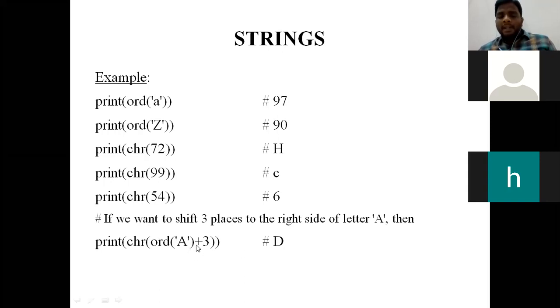Here plus in the sense it moves 3 letters to the right side of the alphabet A. Suppose if I give 4 here, then it starts from A, B, C, D, E. So after moving 4 right places of A, our output will be E.